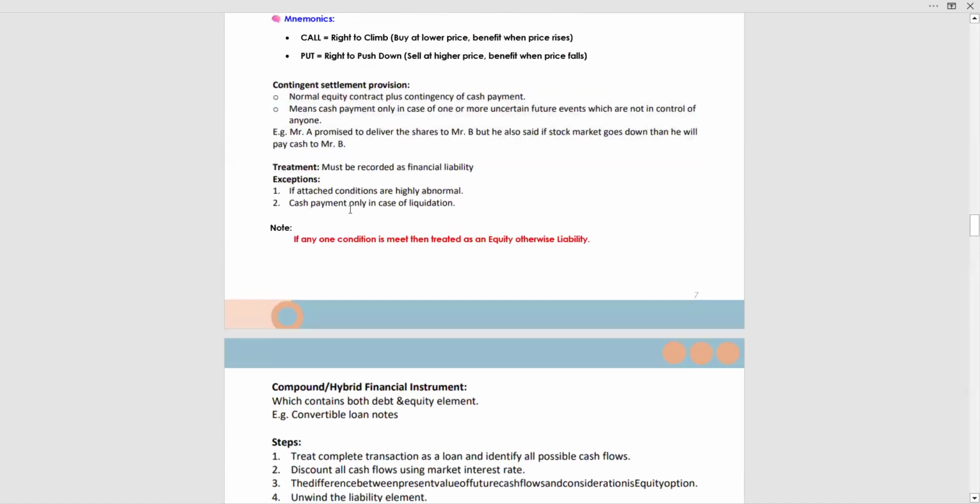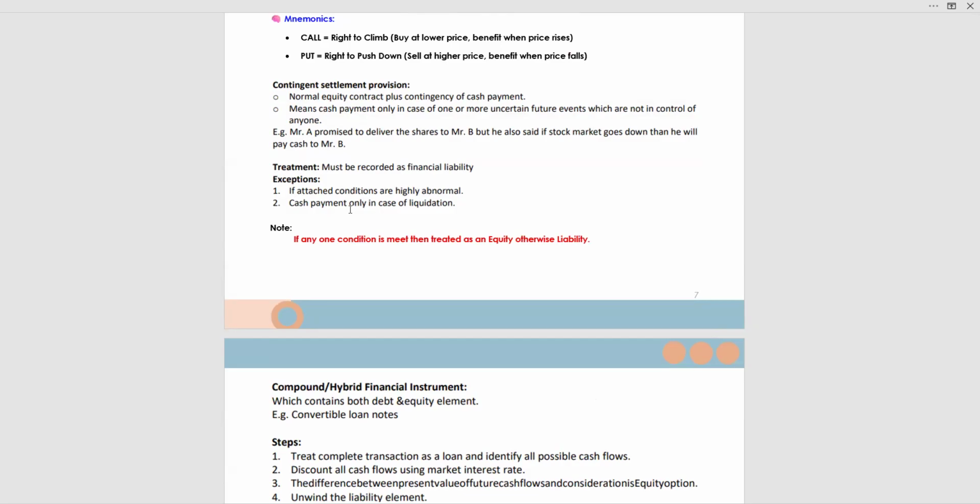There is a contingent settlement provision, a very important concept because most students may find it difficult. Whenever there is the word contingent, it means there are conditions.